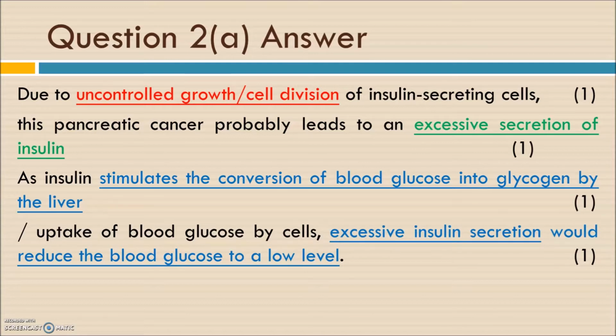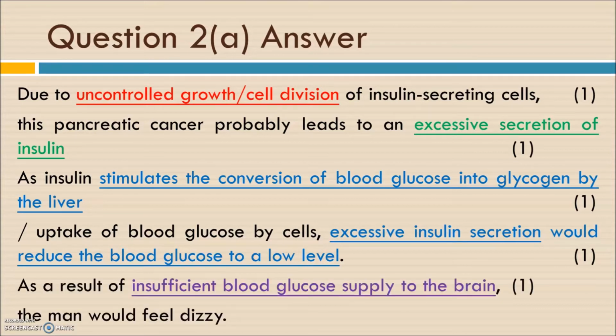So actually the blue part, they talk about the functions of insulin. An increased level of insulin will stimulate the conversion of blood glucose into glycogen by the liver. It will also promote the uptake of blood glucose by the body cells. So that's why excess insulin secretion will lead to a very low blood glucose level.